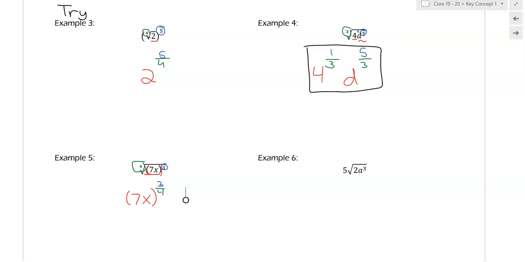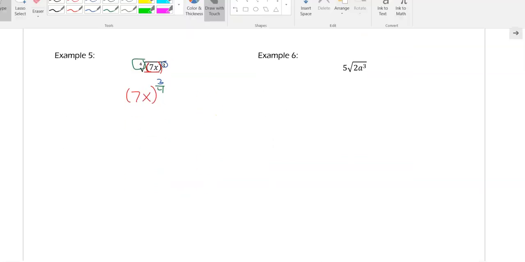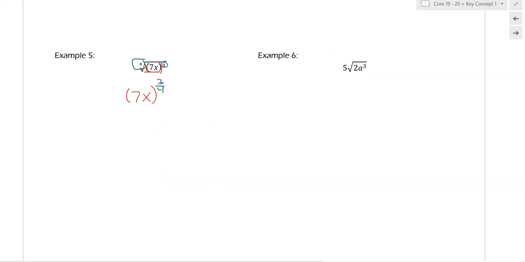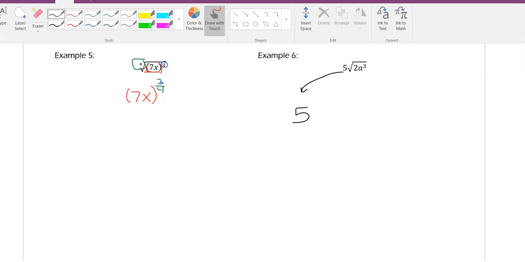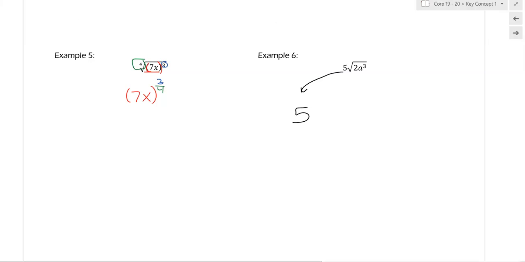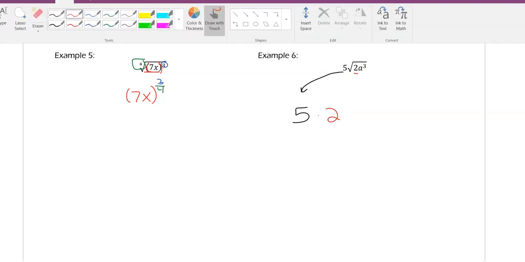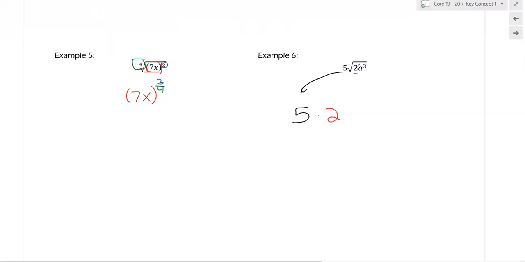Our last example, example 6, is also a little weird. The weird thing about it, it has this 5 out on the end. This 5 out on the end just gets to do its own thing. It still just gets to be outside. It doesn't live in the house at all. Okay? So then my middle, well, there's no parentheses, so 2 is its own number. It has the right of 1. And then on the, there's no number in here, so that's going to be a 2.